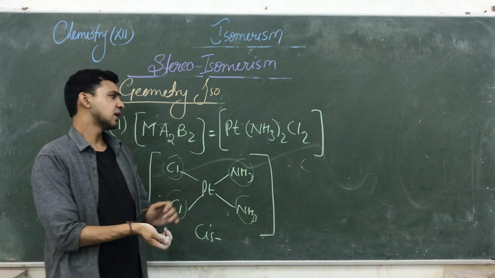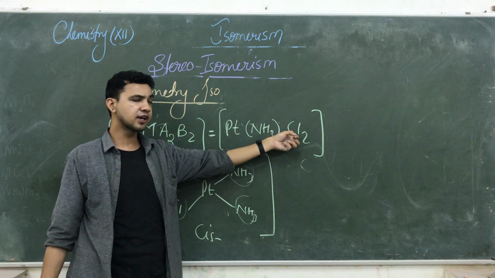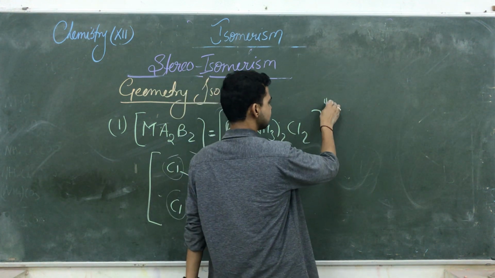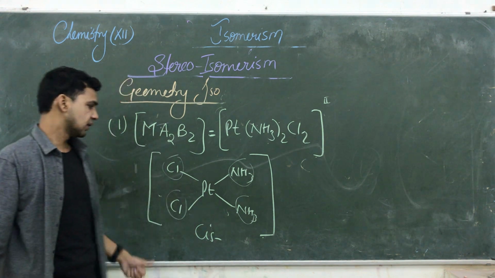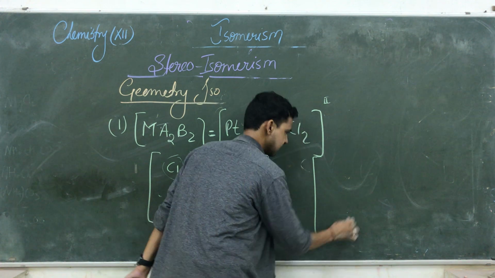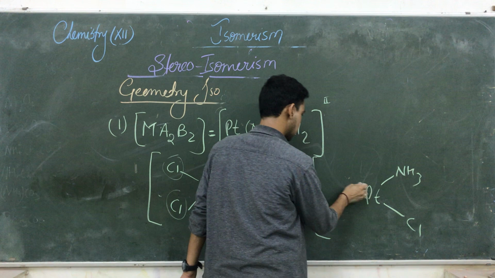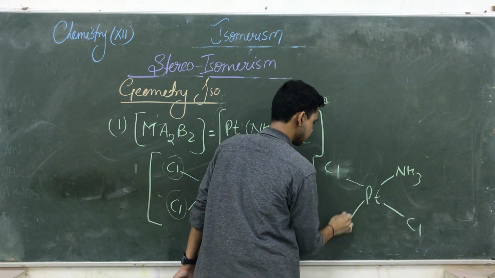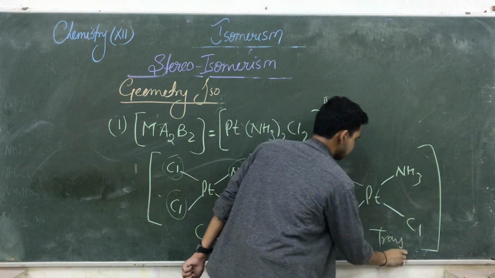What is the IUPAC name? This is diamminedichloroplatinum. Here the oxidation state of platinum is 2. So that is diamminedichloroplatinum(II). This is known as the cis isomer of platinum. And another isomer is trans. That is NH3, Cl. Here you are using NH3 and here you use Cl or NH3. This is known as the trans.